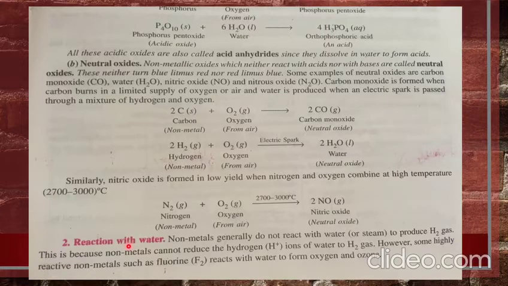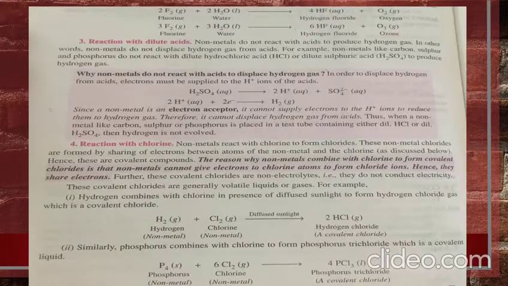Next is reaction with water. Non-metals generally do not react with water or steam to produce hydrogen gas. This is because non-metals cannot reduce the hydrogen ion of water to H2 gas. However, some highly reactive non-metals such as fluorine react with water to form oxygen and ozone. So here is a reaction of fluorine with water and it forms hydrogen fluoride and oxygen. Similarly, it reacts with water again to form hydrogen fluoride and ozone.